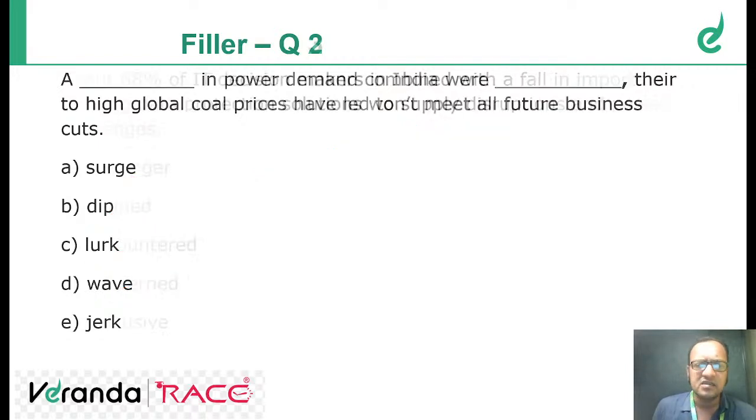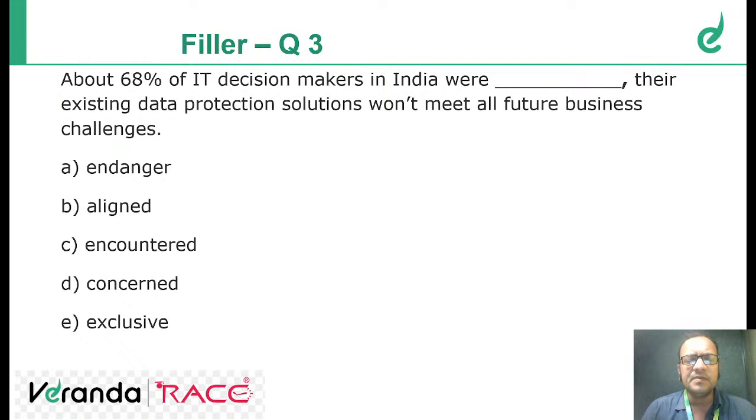Moving ahead. About 68% of IT decision makers in India were dash. Their existing data protection solutions won't meet all future business challenges.